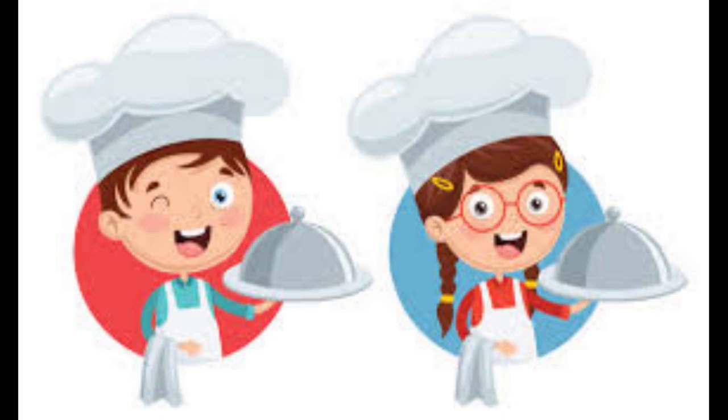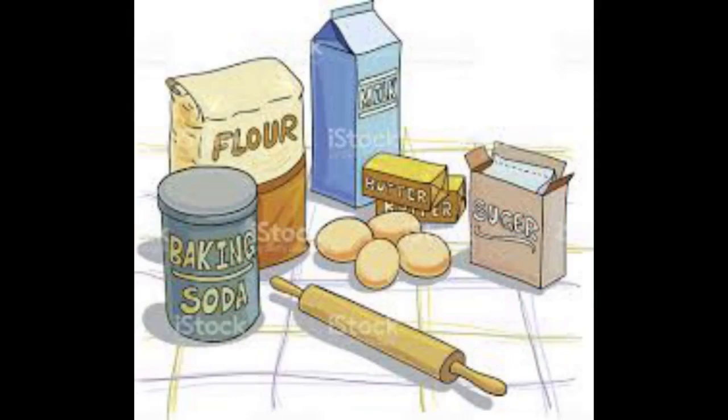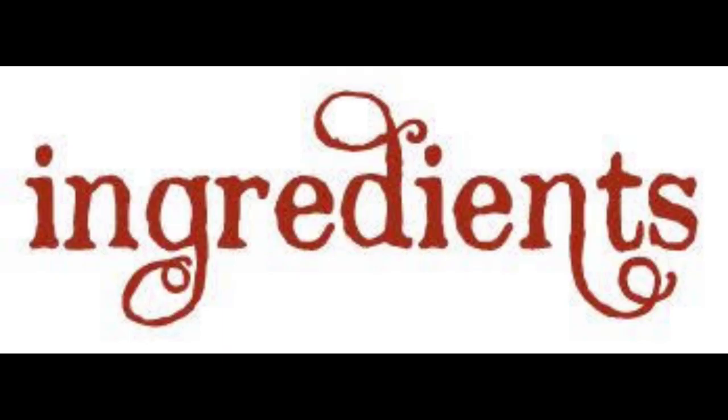First, we need to collect all the ingredients and then we can cook the dish easily. If you don't know where the ingredients are, then we go for the search and spoil the dish. So ingredients play a very important role in the cooking process, right?